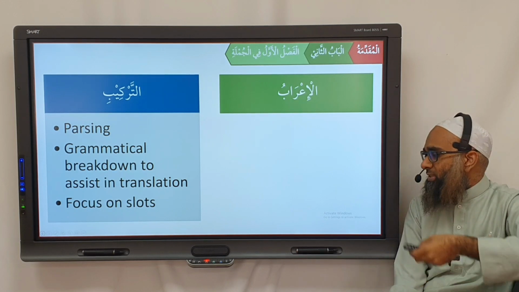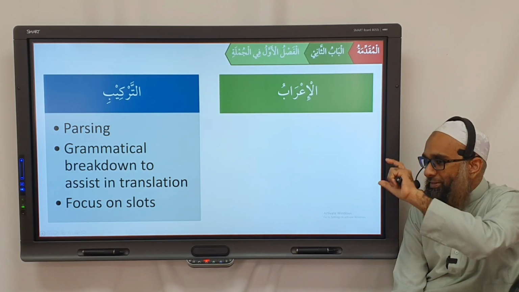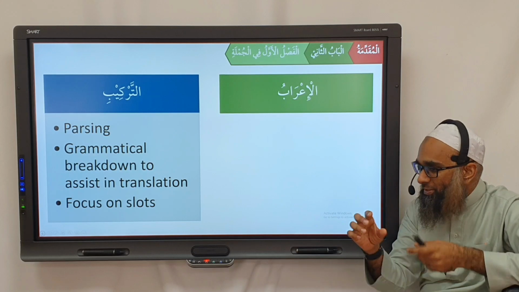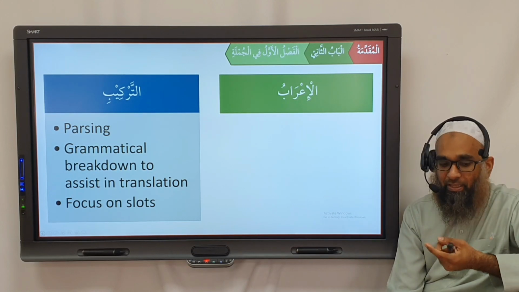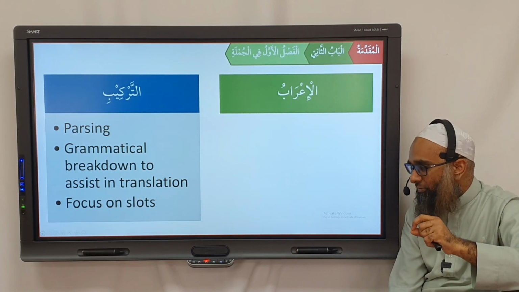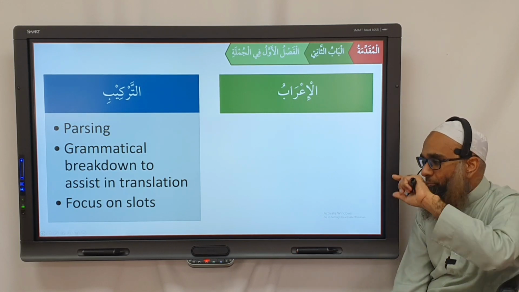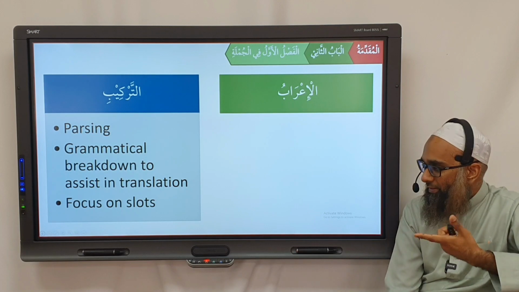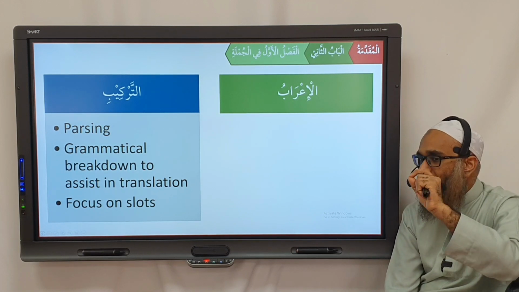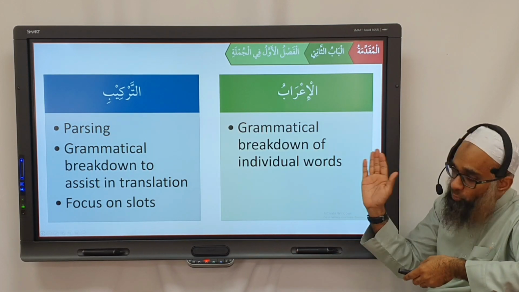And even if you see a footnote, you can't write a tarkib in a footnote, because in modern time it's difficult with a graph, and pre-modernization, pre-industrialization, when you didn't have prints and all that, how are you going to draw up a tarkib? You have to write it out. This is mubtada, this is thing. So I'rab is what is used generally.